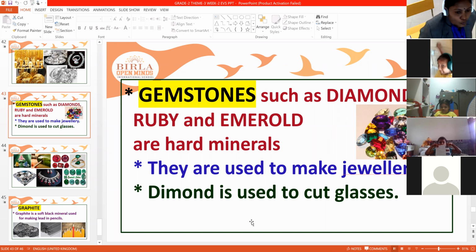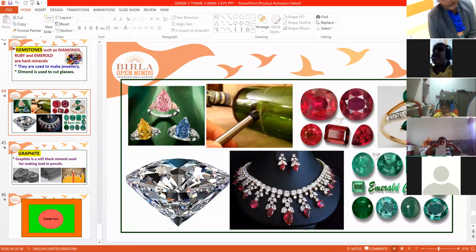So these are the different types of gemstones: diamonds, ruby, and emerald. They are very hard in nature. See here, this is a diamond, and they use the diamond to cut glass. The red color one is the ruby, and this is ruby jewelry, jewelry which is made with ruby. And the green color one is the emerald, and they make jewelry with emerald also. These are the different jewelries prepared with diamond, ruby, and emerald.